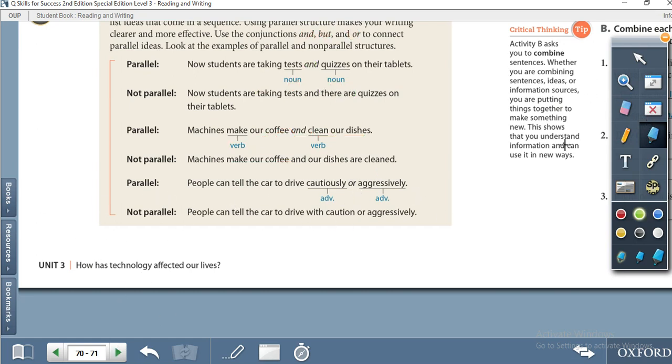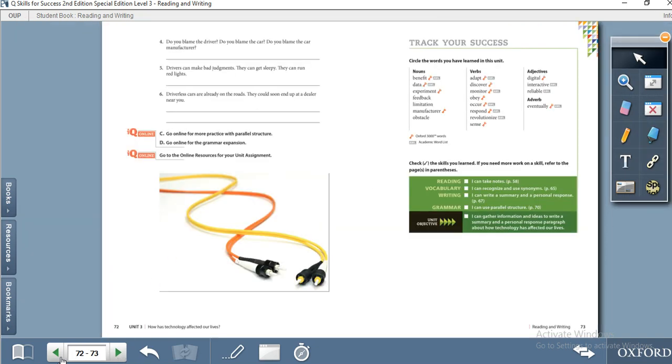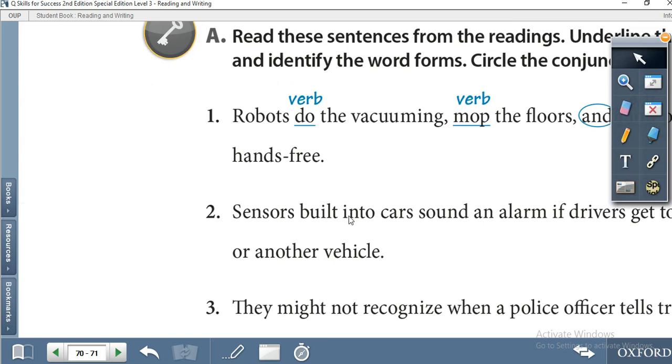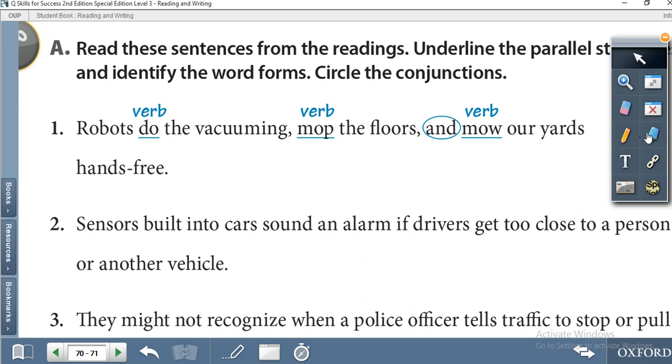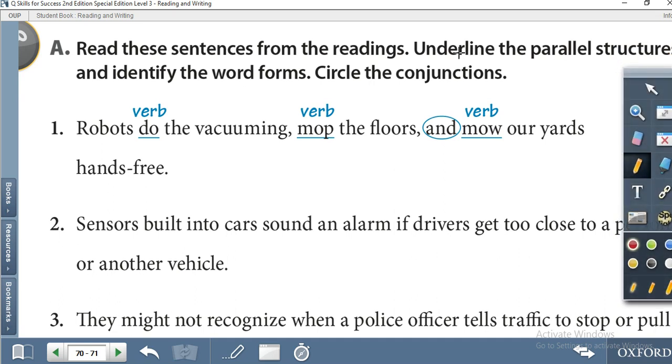Let's move to the next. Here is activity A on page 71. Read these sentences from the reading first, then underline the parallel structure. If the structure is parallel, underline it, and then identify the word form. What is the word form? Noun, pronoun, verb, adjective, or whatsoever. And circle the conjunction. Where is the conjunction, you have to circle the conjunction.